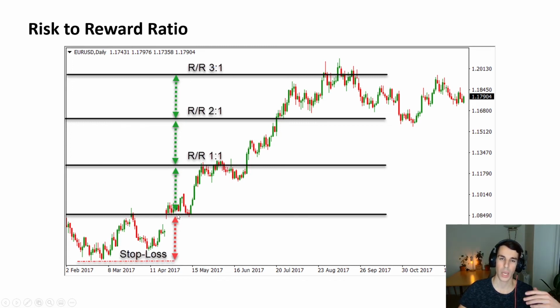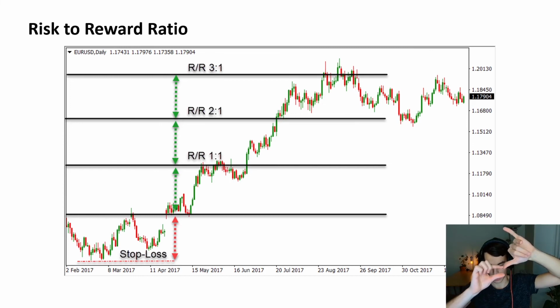If you guessed wrong and the price falls down here, you only lose this amount of money. But if you are right and the price goes all the way here, you make this amount of money. You can see that it is this much and this much, so it's a 3-to-1 risk-reward ratio.